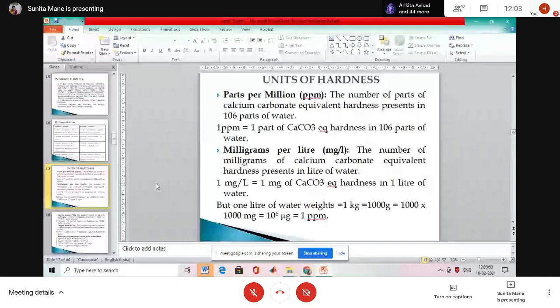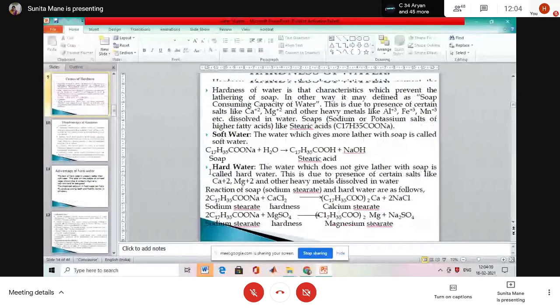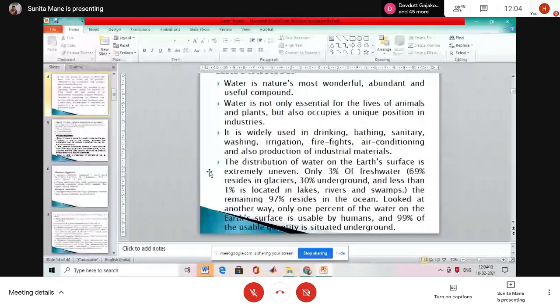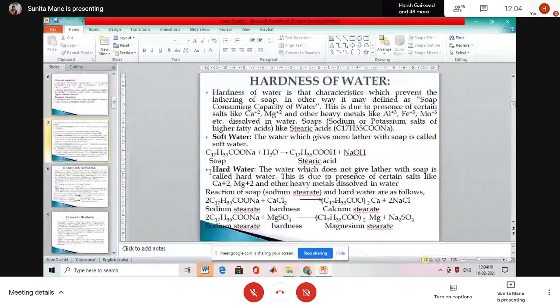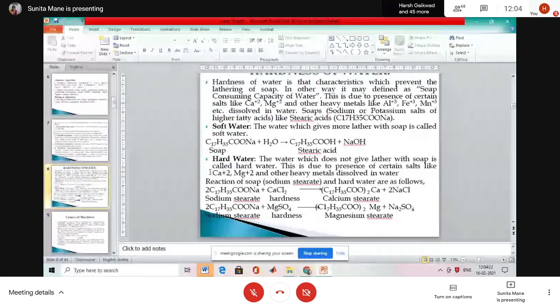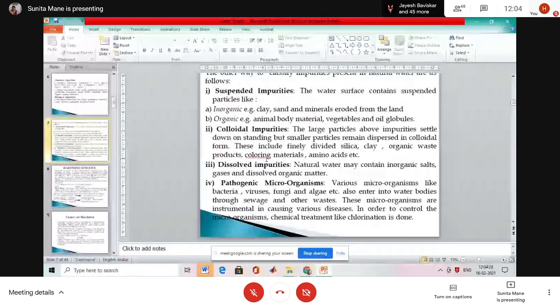First, that is the water. So today, what we learned? First, introduction of water. And second one, impurities present in water. What is the impurity? Suspended impurity, colloidal impurity, then biological impurities, and pathogen. Then next, hardness of water.